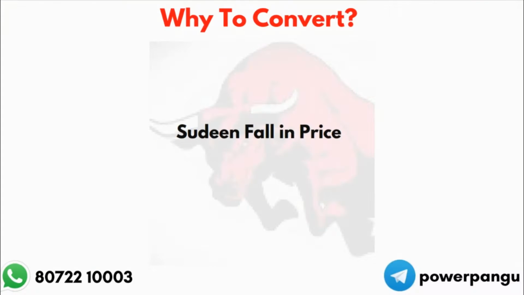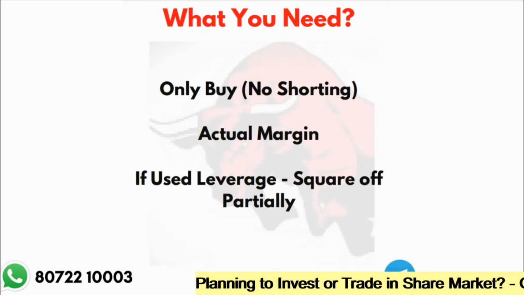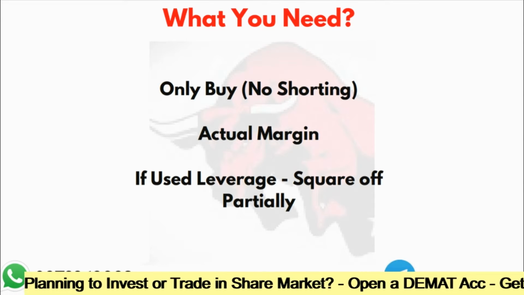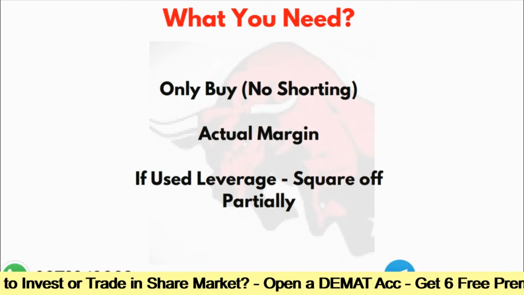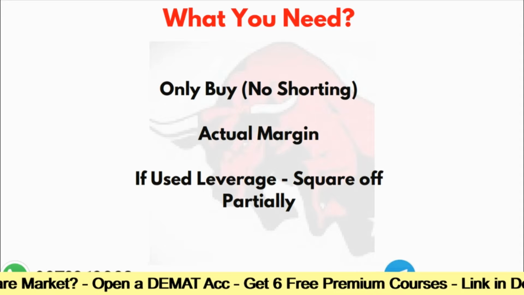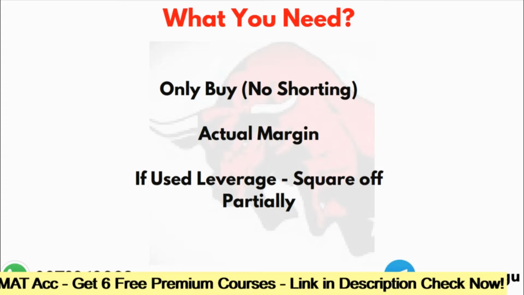The first one is why we need to go for this position conversion. The reason is there might be a sudden fall in price on a stock which you have bought. Because of that, you are going to take the delivery or convert into NRML. The next condition is, in order to convert your position, you should have only bought the stock. You should not have shorted the stock. If you shorted the stock, you cannot convert your position to CNC or take delivery of the stock. The only condition is you should have bought the stock in order to do the position conversion. If you have shorted, forget about converting.